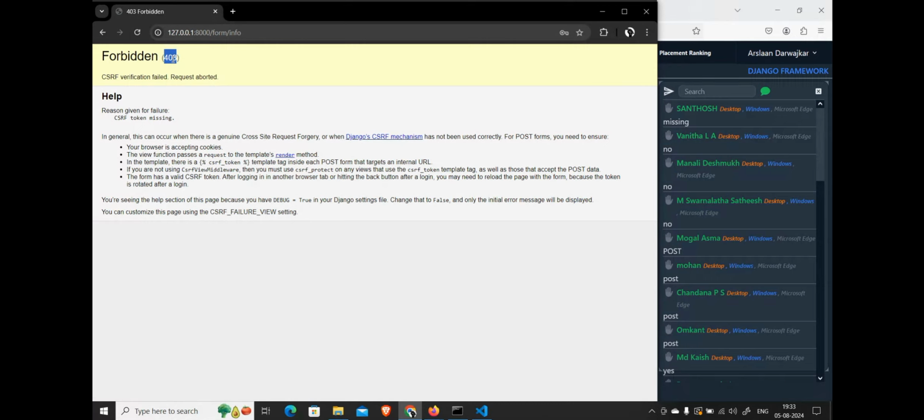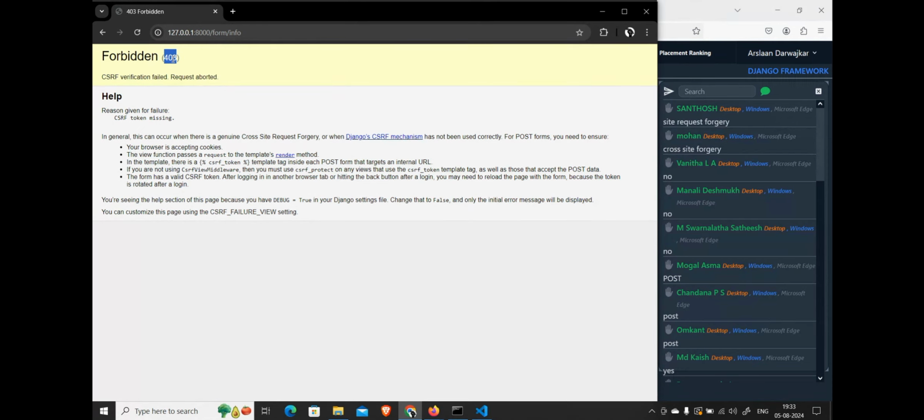If you have ever come across any cyber security concepts, then you might know what cross site request forgery is. It is nothing but a forgery attack.